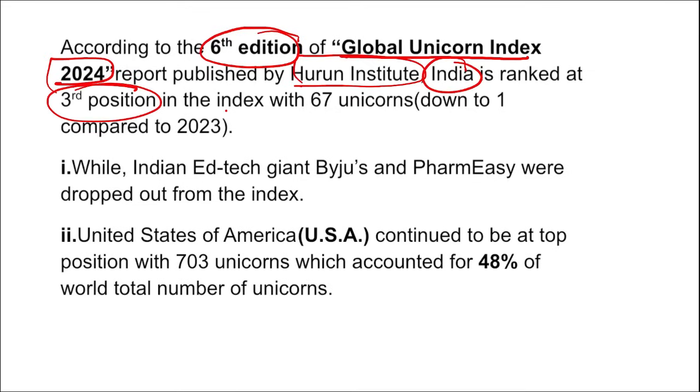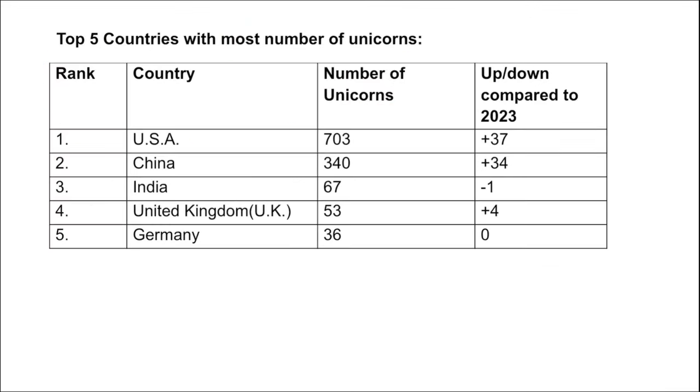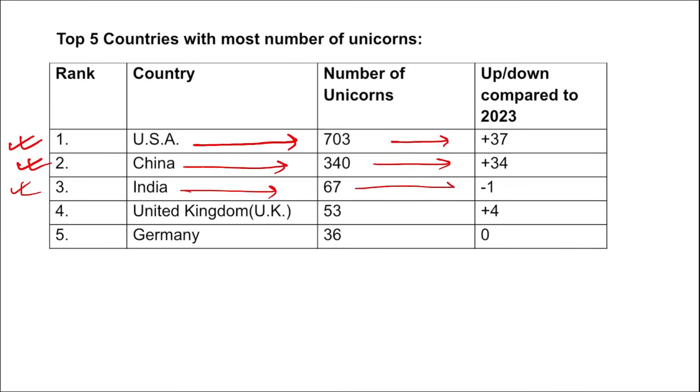And I was showing you that in this index India has 67 unicorns, down by 1 compared to 2023. Let me show you first, then we will get back here. Correct. So on the top position it is United States of America with 703 unicorns. Compared to 2023, they are 37 unicorns up. Then on second position is China with 340 unicorns, up by 34 unicorns compared to 2023. Then India, we saw 67 unicorns, and we are down by 1 unicorn as compared to last year.